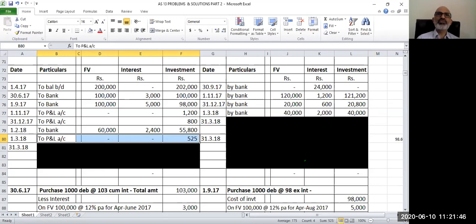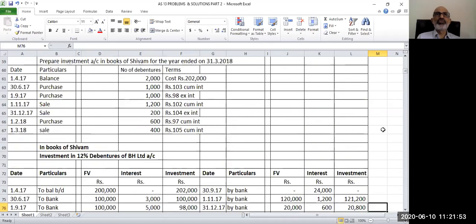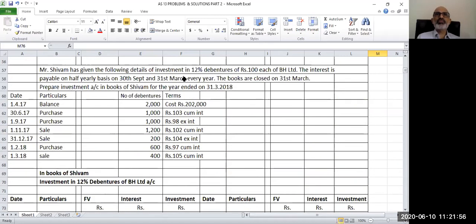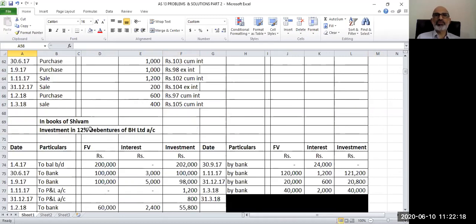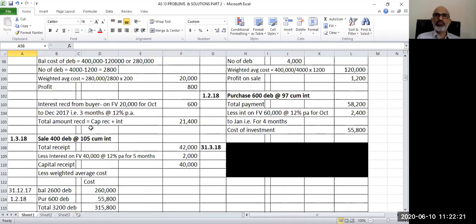Now, whatever transactions were given are already recorded. I was telling you there is one more transaction which needs to be recorded. So what is that transaction? We are at the end of the year. On 31st March, we have to find out how much interest we are going to receive because there is a date of payment as 31st March. So let us find out how much interest you will receive on 31st of March. We have to find out the total number of debentures you have on that day, and based on that we can find out the interest for a period of 6 months. Let us do the calculation.